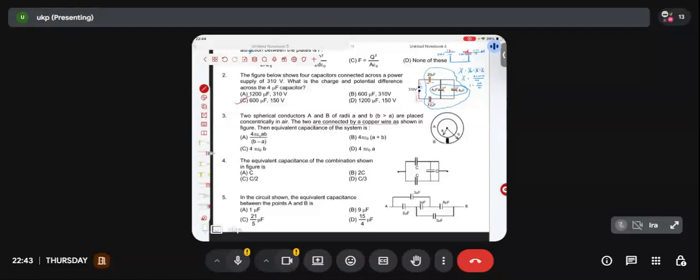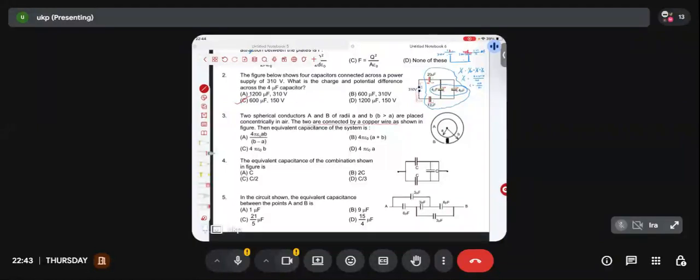Do I have a dielectric material between the two plates of the capacitor here? No sir. Instead of that, what do I have? The two are connected by a copper wire, sir. Very good. What does it mean? Sir, the two plates are connected by a copper wire, so it simply means that the two plates will be present at equal potential.